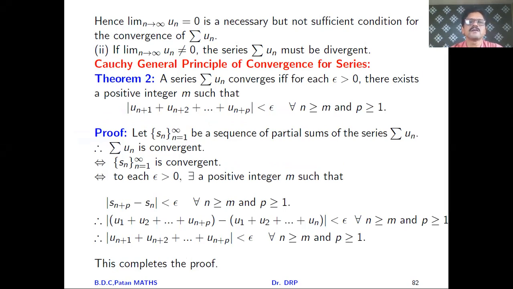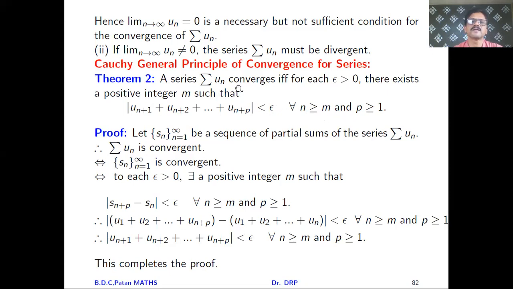Now in today's lecture we will discuss Cauchy's general principle of convergence for series and a few theorems related to it. So see theorem 2. A series summation un converges if and only if for epsilon greater than 0, there exists a positive integer m such that mod of un plus 1 plus un plus 2 plus so on plus un plus p is less than epsilon for all n greater than or equal to m and p greater than or equal to 1.